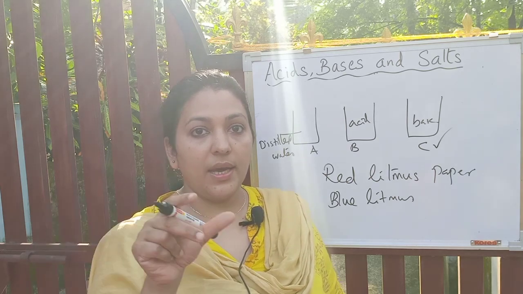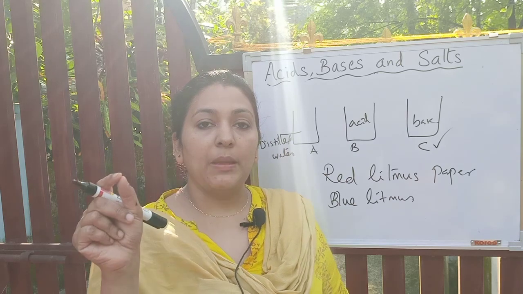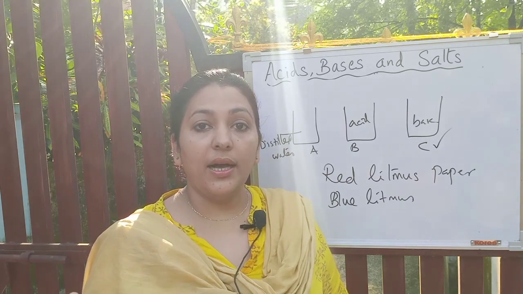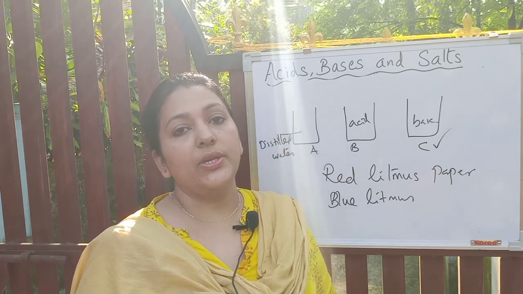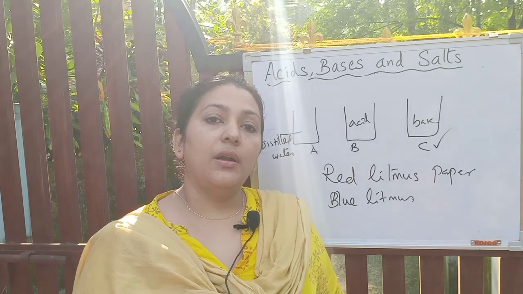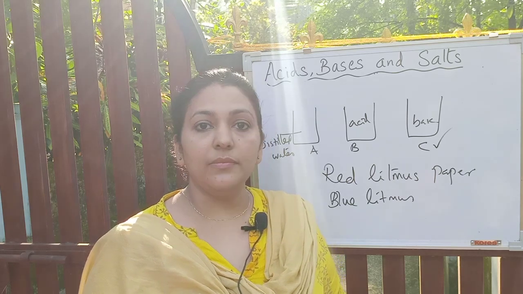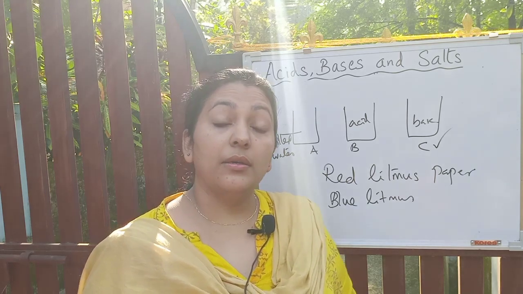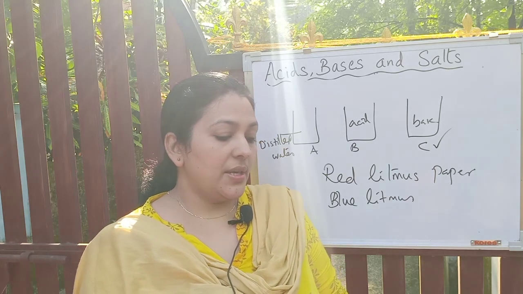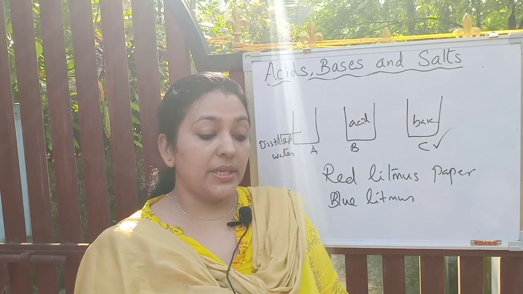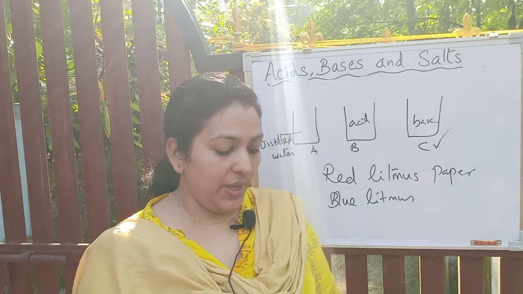How do metals react with acids? In the previous class we discussed acid plus metal gives salt and hydrogen. The produced salt may be toxic in nature. Therefore, we are not supposed to keep sour substances in metal containers. Okay. Second question. Which gas is usually liberated when an acid reacts with a metal? Which gas? Hydrogen gas.